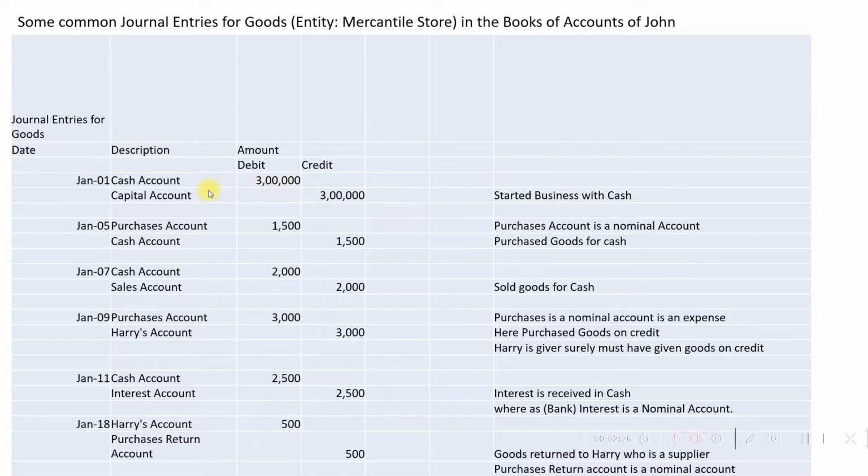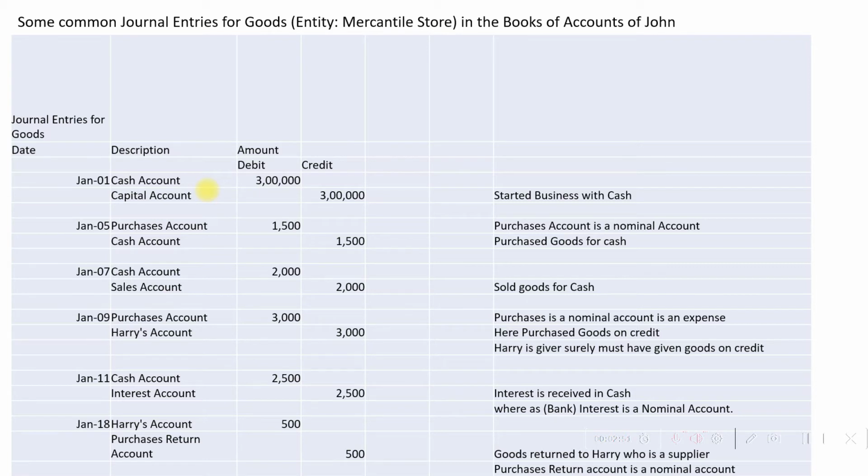Since cash account is debited, it means cash accrues to the business, and since capital account is credited, it means credit the giver, who is capital account or personal account, which actually means John has started business with cash.